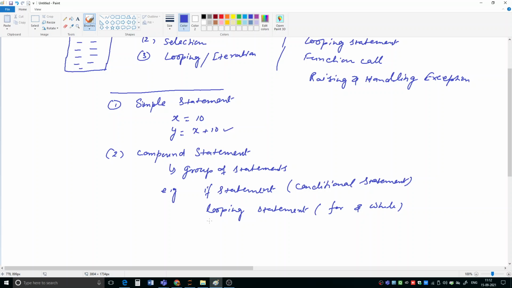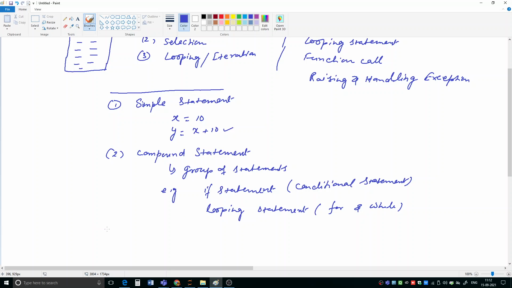These are examples of compound statements. Why is it called a compound statement? Because it will not be a single statement, it will be a group of statements. That's why it will have a header and a body. Header and body together make a compound statement.